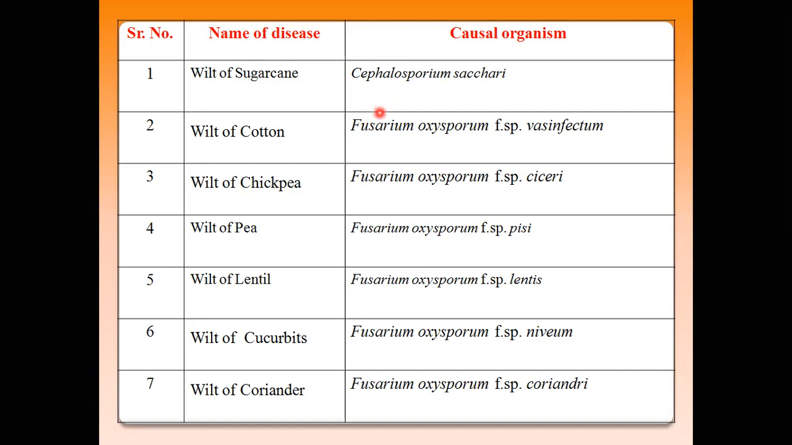So in today's lecture we discuss wilt disease seen in field crops, especially sugarcane and cotton, then pulse crops, that is chickpea, pea, lentil, and vegetable crops, that is cucurbits and coriander. First we will talk about sugarcane.